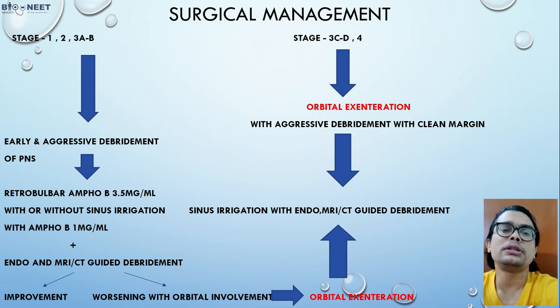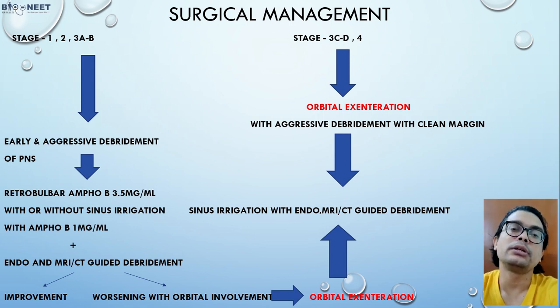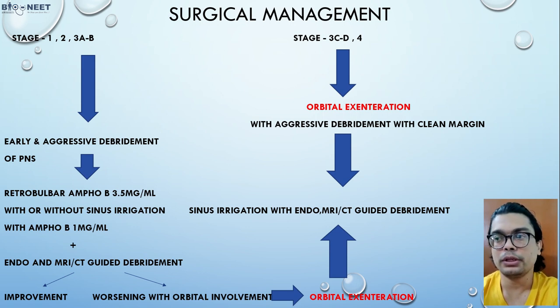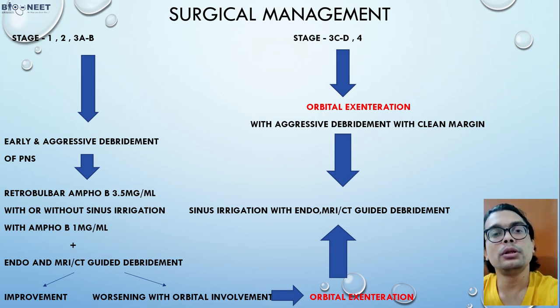When the disease is severe and after the orbit it enters the CNS, what exactly do we do? Surgery at that time is not feasible, so we will go for supportive treatment. When we do orbital exenteration, why do we do it? That should be the question running in your mind. There are certain reasons. What are the reasons for orbital exenteration? The first is that we need to remove the necrotic material. That's the first reason.